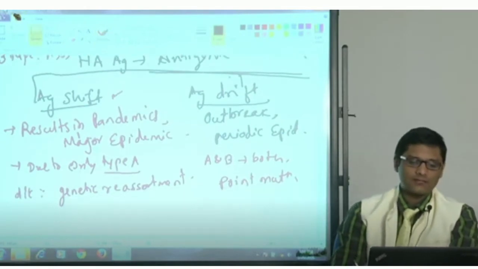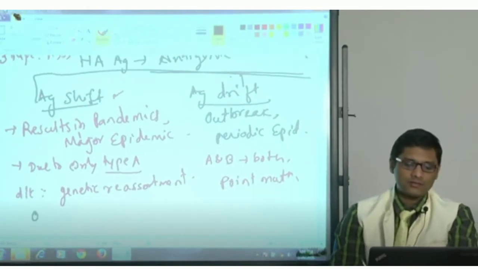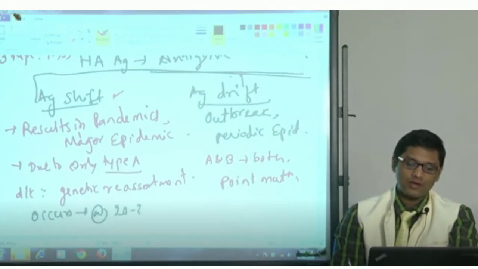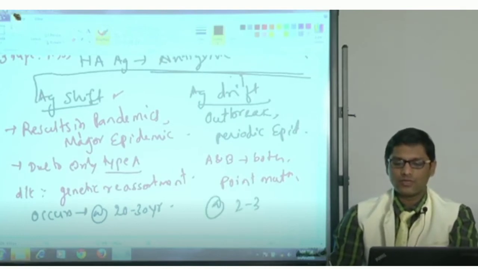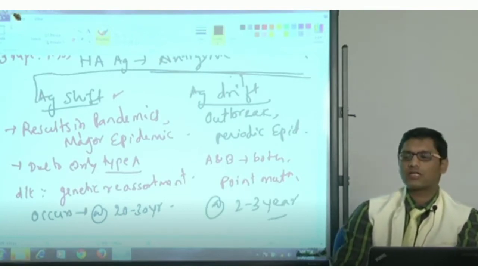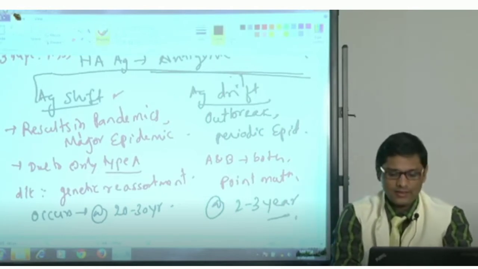Shift occurs rarely. Antigenic shift occurs every 20 to 30 years, whereas drift occurs every 2 to 3 years. So drift occurs much more frequently than antigenic shift.